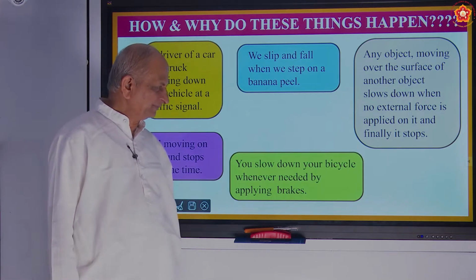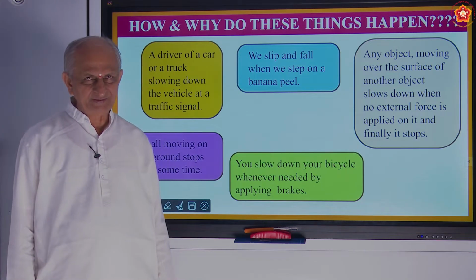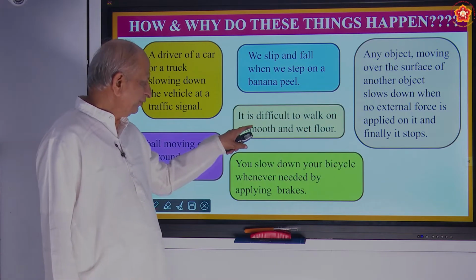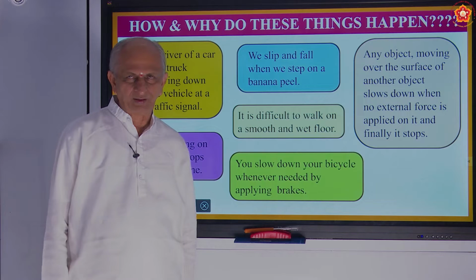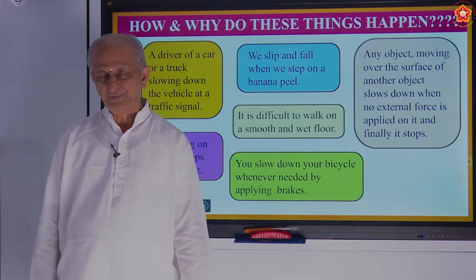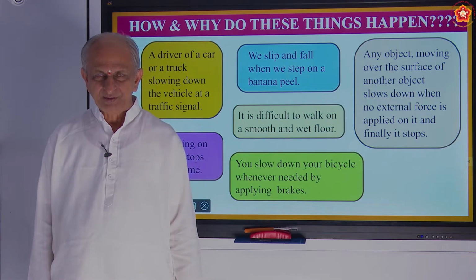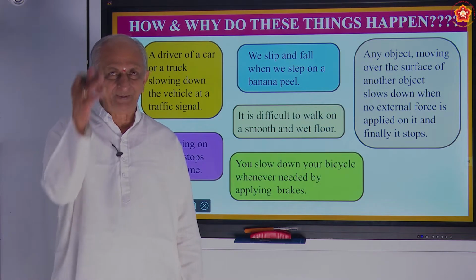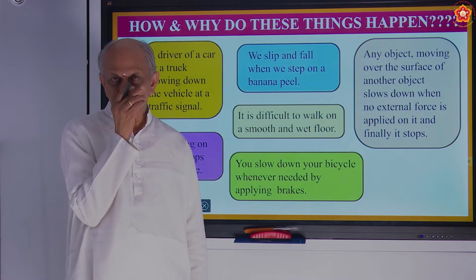activities we have seen, or these are all questions that arise. For the answer to this, it is difficult to walk on a smooth and wet floor. When the floor is wet, it is very difficult to walk on it, and you must be careful, especially in bathrooms. You have to be extra careful.